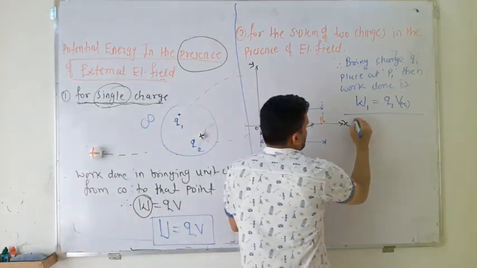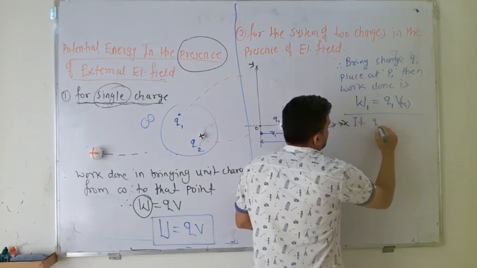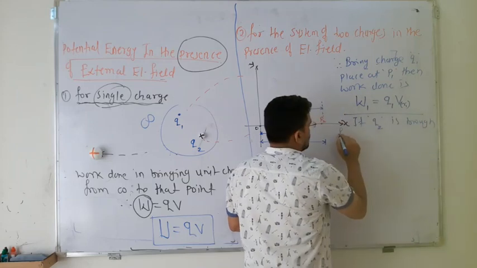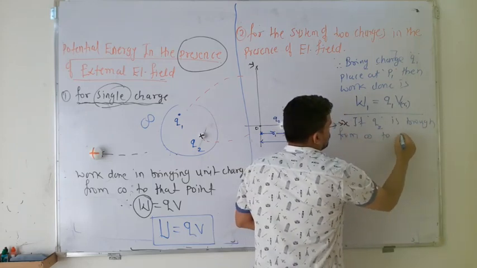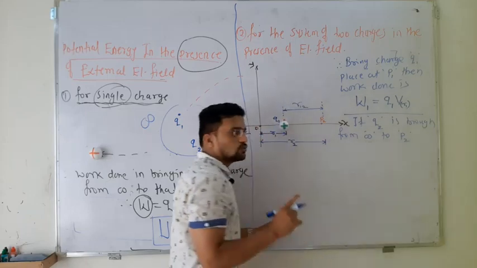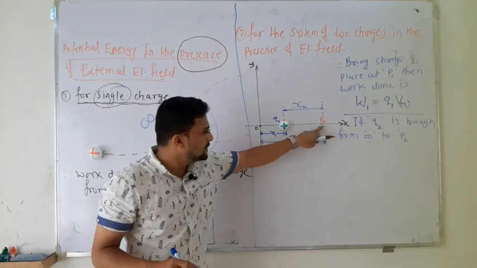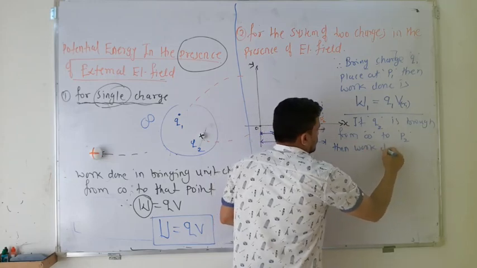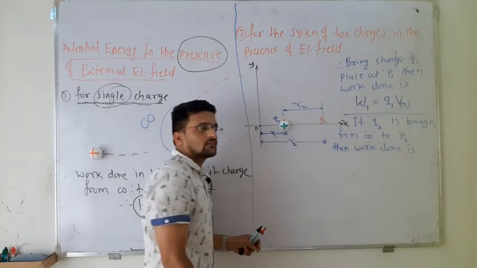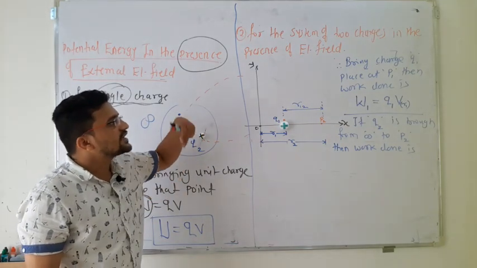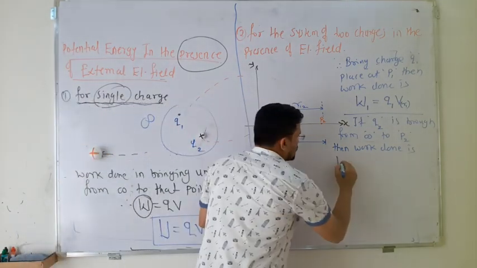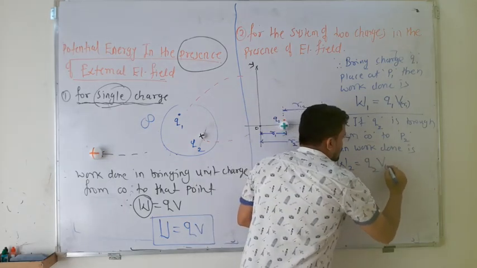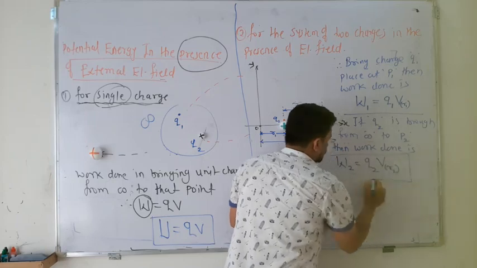Okay, so if Q2 is brought from infinity to point P2, then the work done is, in the external electric field, also the same. So W2 is equal to what? Q2 into V(R2). Q2 into V(R2).